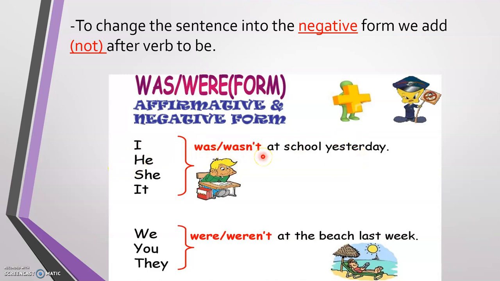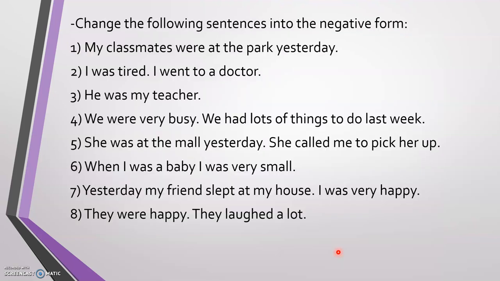He was not at school yesterday. She was not at school yesterday. It was not at school yesterday. So with I, she, he, it, we use was plus not if I want to change the sentence into the negative form. With we, you, they, we add not after were. So we were not at the beach last week.